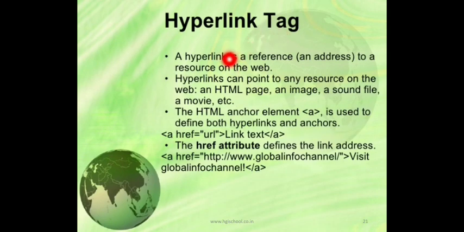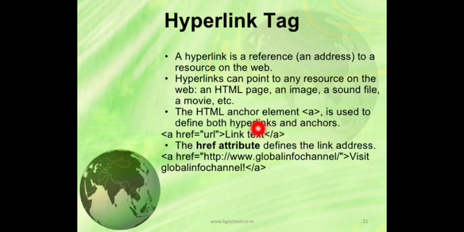Now hyperlink. A hyperlink is actually a reference and address to a source on the web. A hyperlink can point to any resource on the web: an HTML page, an image, a sound file, a movie, etc. The HTML anchor element A, this is the anchor tag, is used to define both hyperlinks and anchors.